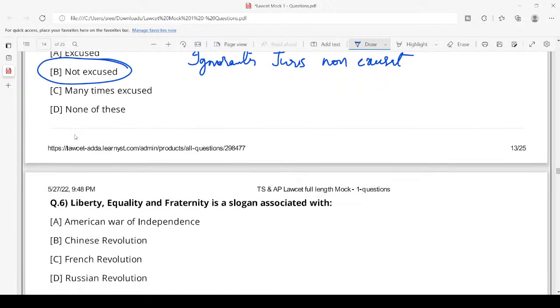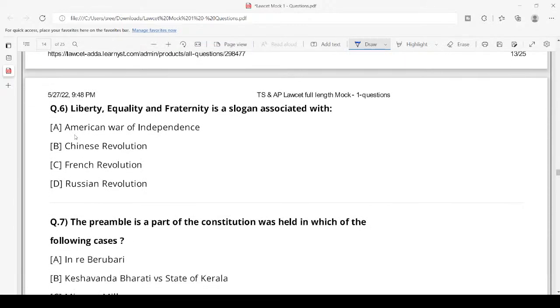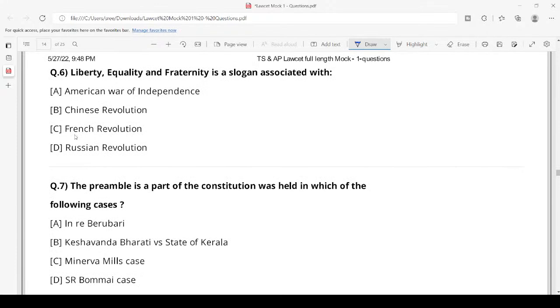Next, liberty, equality, and fraternity is a slogan associated with.